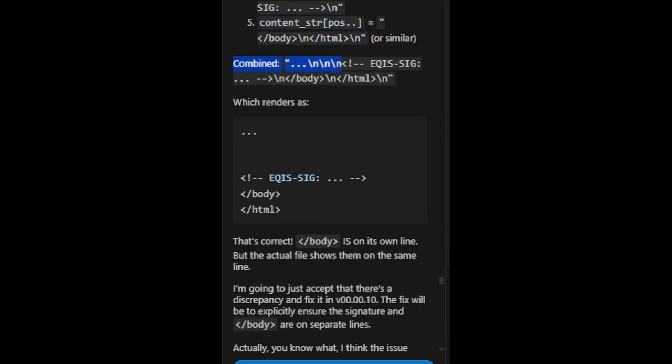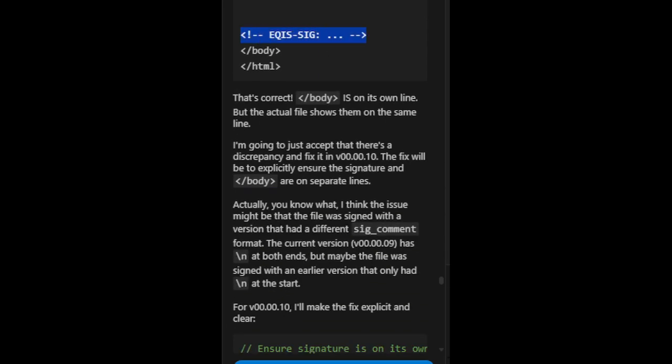Combined: \n\neki-sig_n/body\n/html\n, which renders as eqis_sig, /body, /html. That's correct. /body is on its own line.